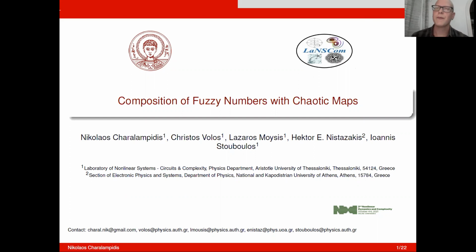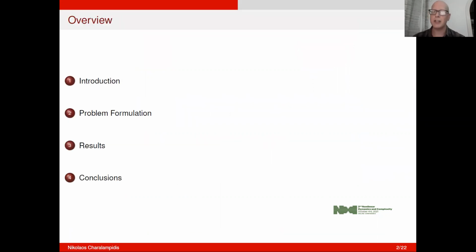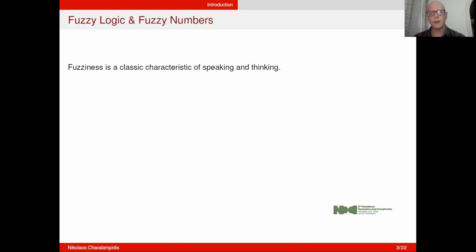Good evening. My name is Nikos Charalampidis, and today we will talk about the composition of fuzzy numbers with chaotic maps. First, we will start with an introduction, and then we will move to the problem formulation. After that, we will illustrate some of our results, and lastly, we will close this presentation with some conclusions.